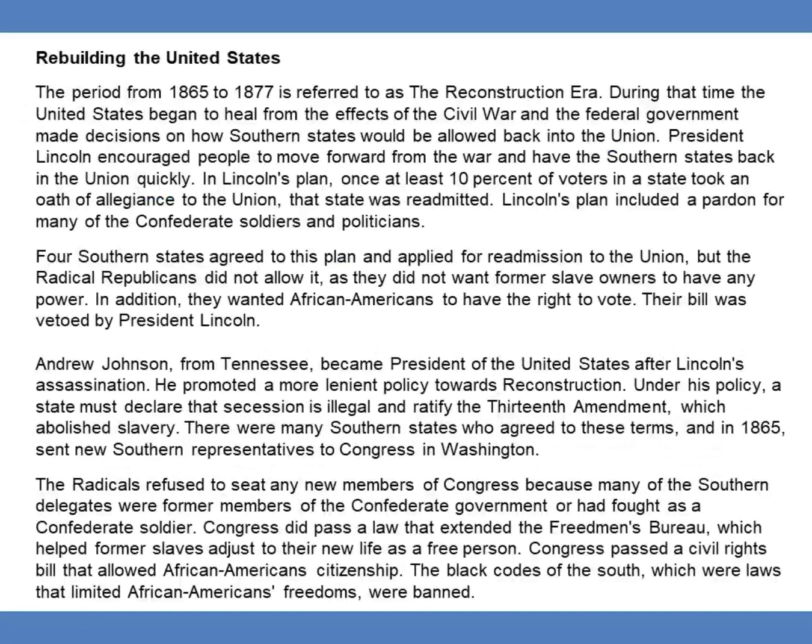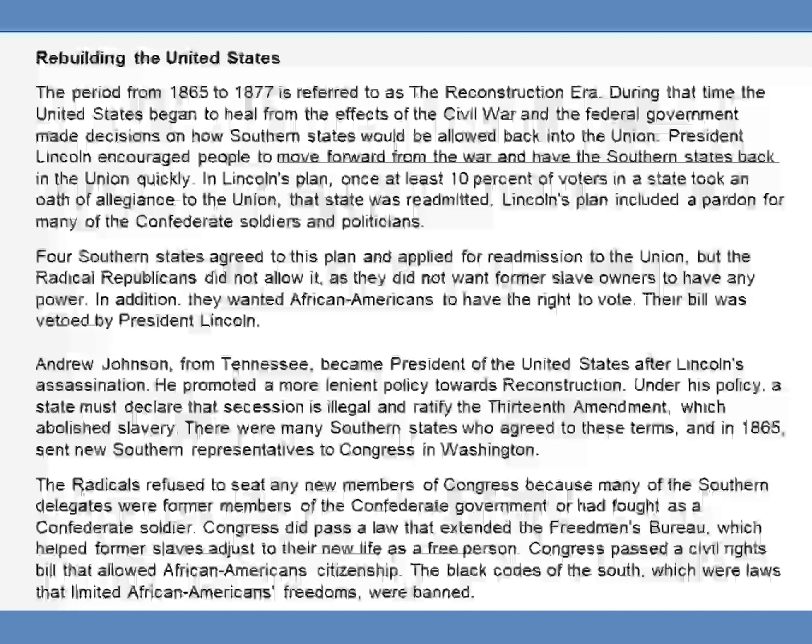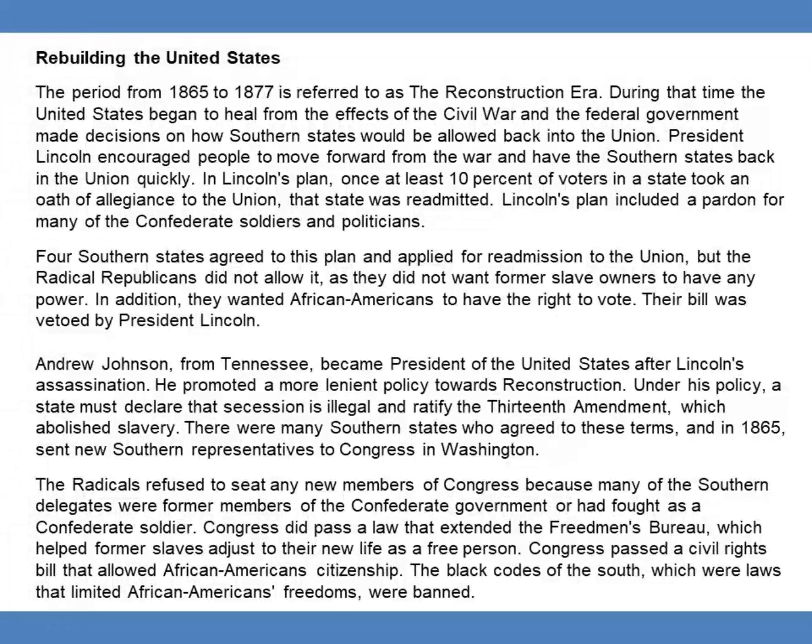Rebuilding the United States. The period from 1865 to 1877 is referred to as the Reconstruction era. During that time, the United States began to heal from the effects of the Civil War, and the federal government made decisions on how Southern states would be allowed back into the Union.